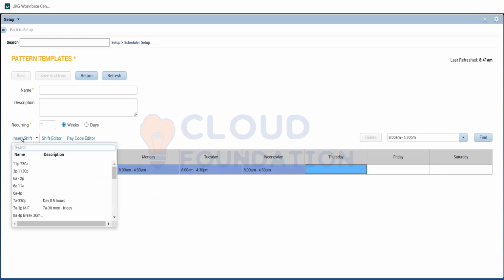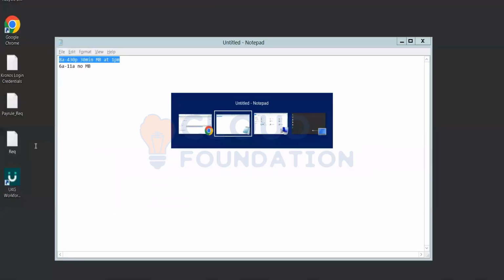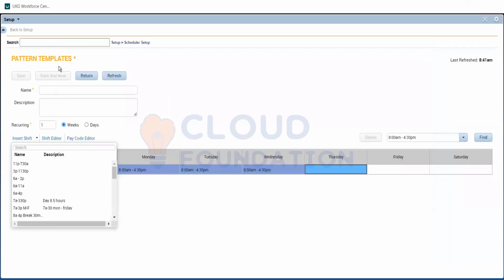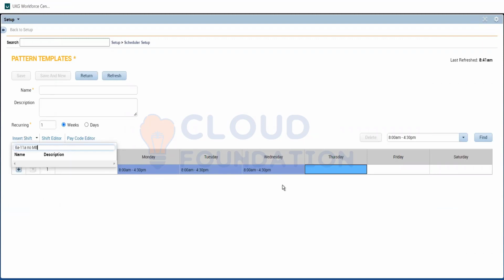So I'll click on insert shift and choose the hours. This will be there in all the projects. We'll be getting at least one or two requests weekly, and it will not take much time, but we'll get new requests. They will be changing their shifts, their break time, or their pattern. For example, this time we'll change it to give a leave on Thursday and ask the employee to work on Friday.